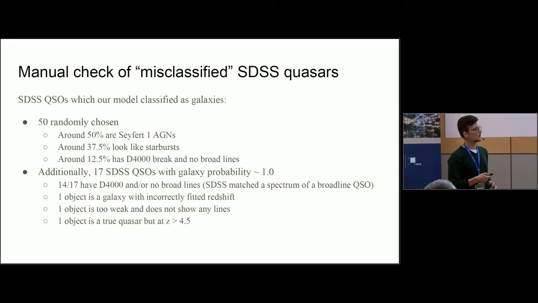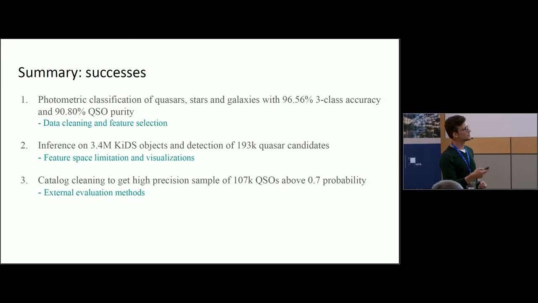And we also did some manual check on the SDSS quasars which our model classified as galaxies, and we took 50 randomly chosen ones, and it turns out that 50% of them are actually AGNs, but the other part are starbursts or just galaxies. So actually, our model can fix some of the misclassified SDSS objects. And from the test sample, a 20% random sample, there are 17 SDSS quasars which our model says with 100% probability are galaxies. We have 14 which are actually galaxies and not AGNs. Okay, this I will skip.